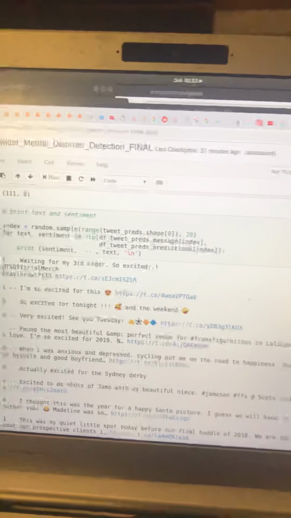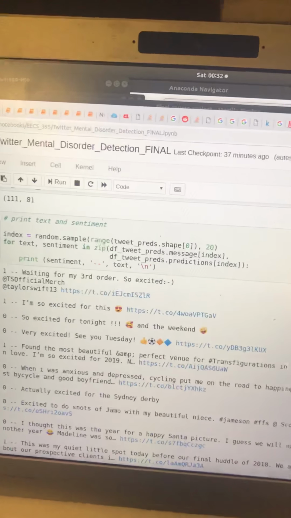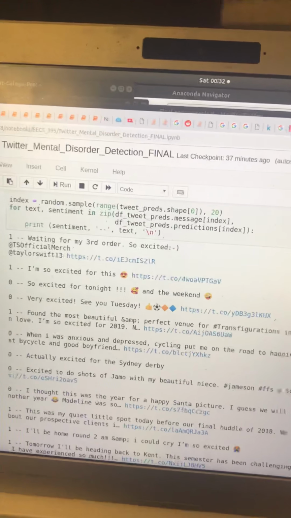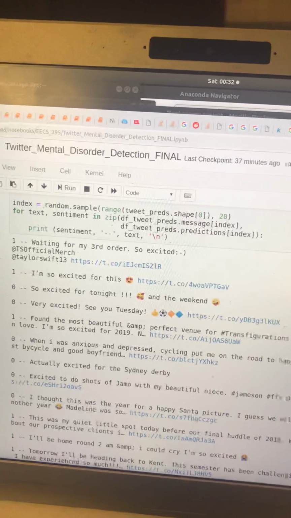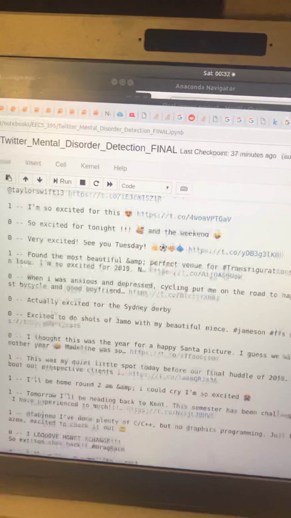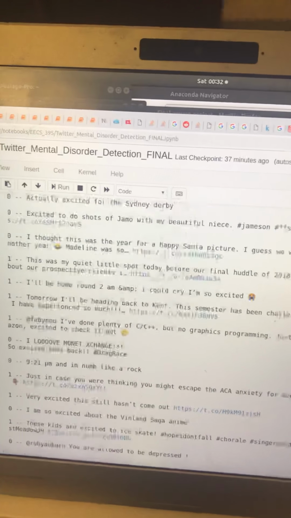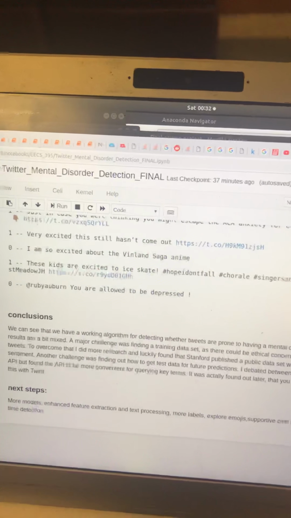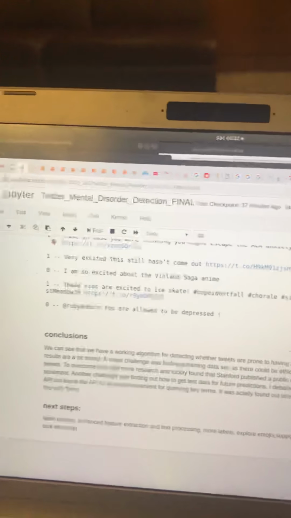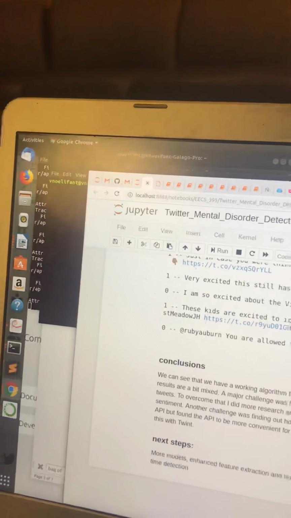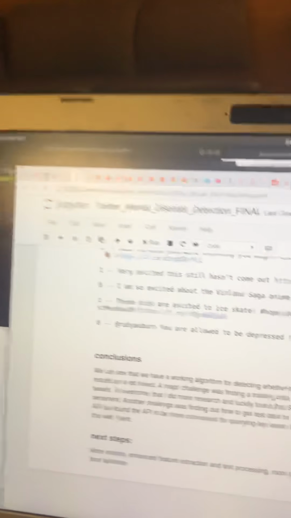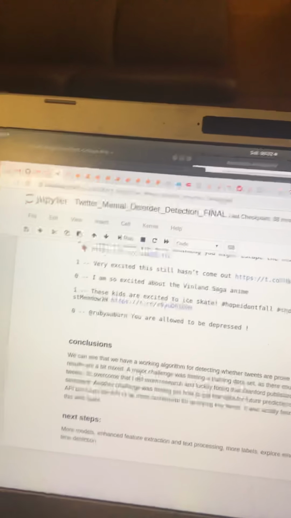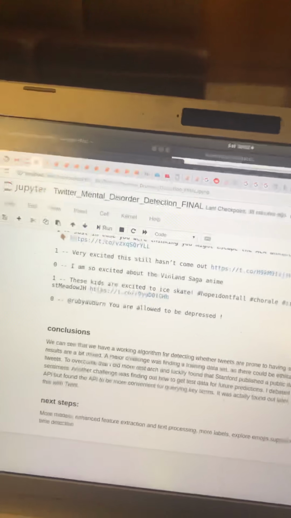So you could see it's kind of a mixed bag in conclusion. But there are some expected results. So you see excited shows up for 1. And then you see there's one that says depressed 0. So for next step, I want to experiment with more models to see if the predictions are better. Maybe look into how I can enhance the text processing and feature extraction. And maybe explore emojis more. And also maybe have multi-class labels like a neutralized state.